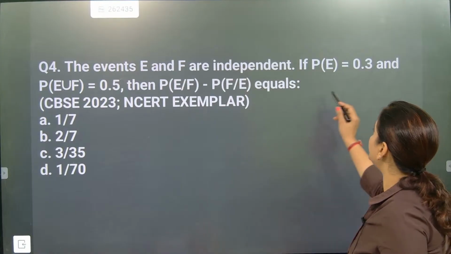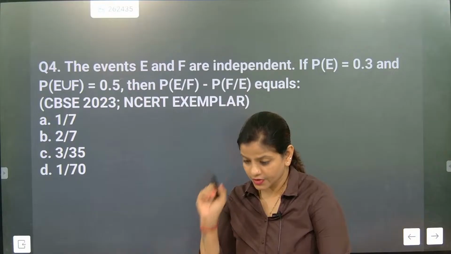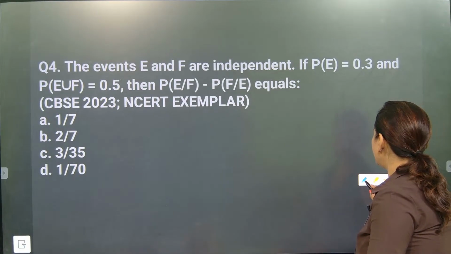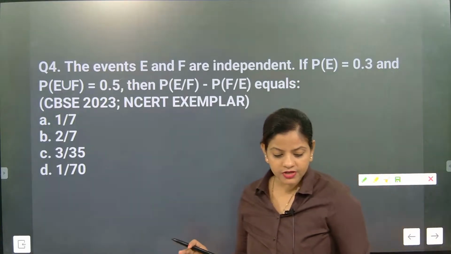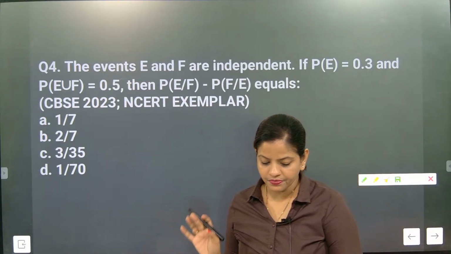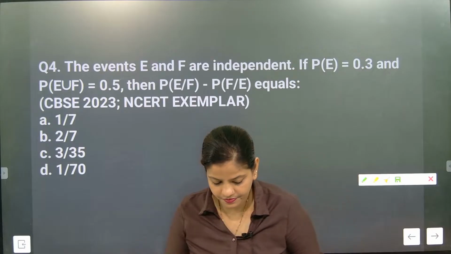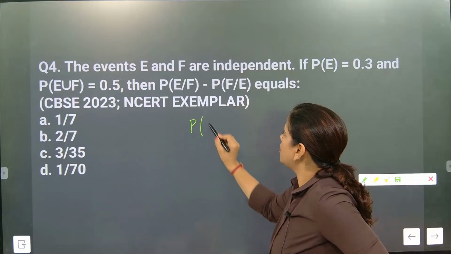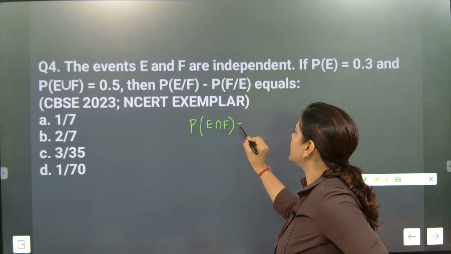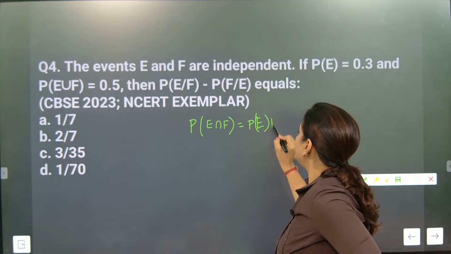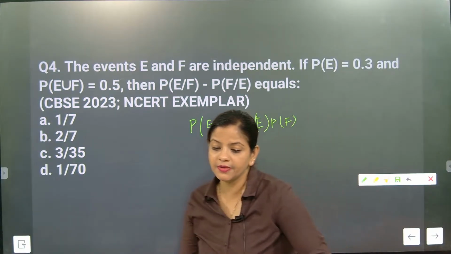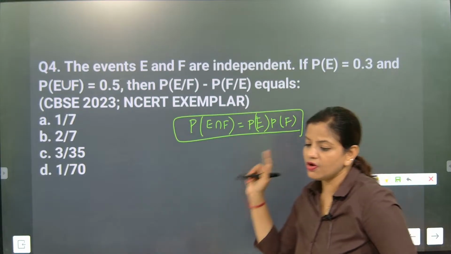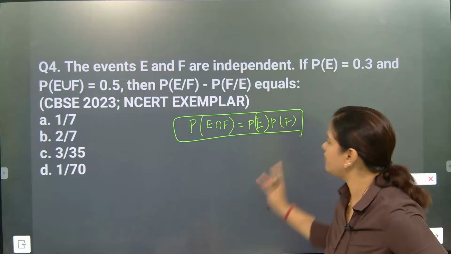Now the events E and F are independent. Beta, just remember when two events are independent, how do you write the formula? The independent event formula is P of E intersection F will become P of E into P of F. This is called the independent event formula. So if somebody asks you about independent events, P of E into P of F will come. This is the case of independent events.